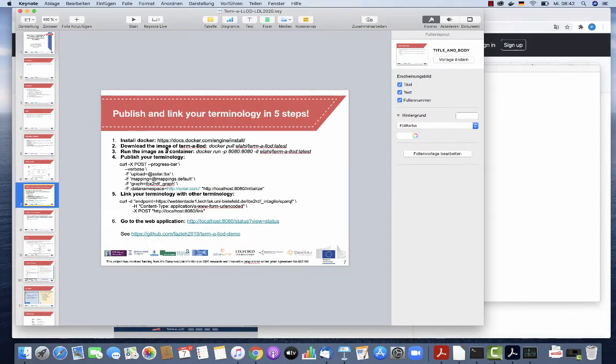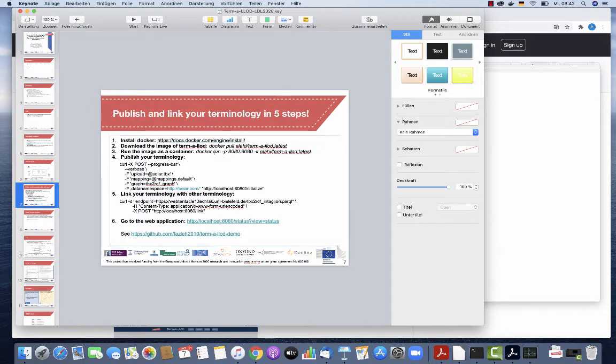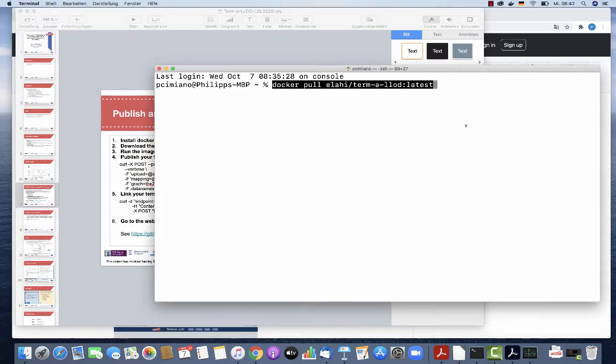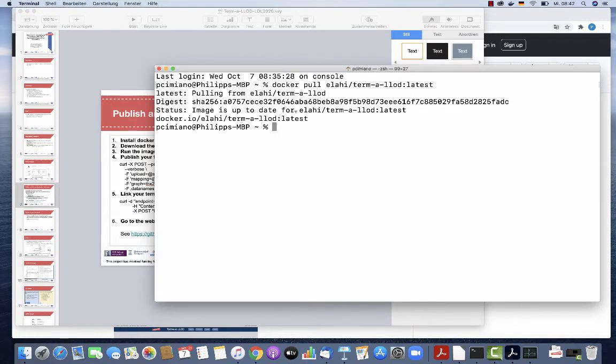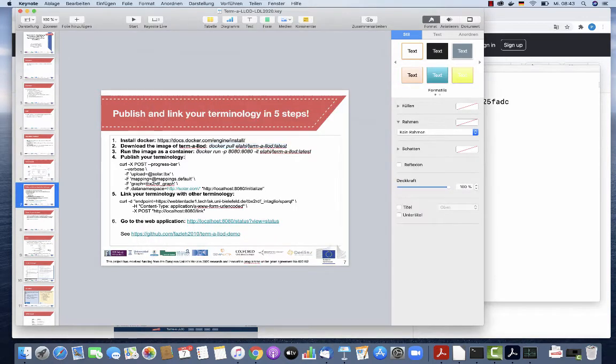Okay, so first we need to download the actual image of the Docker container. So this is done by this command, docker pull, and then the latest version of the container. So in this case, I see that I'm already up to date, so I have the latest version downloaded already.